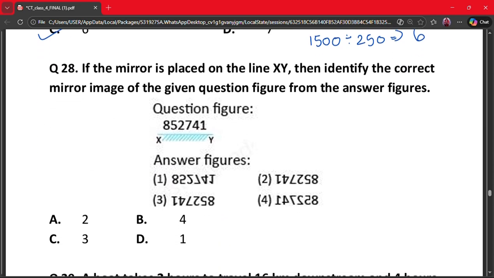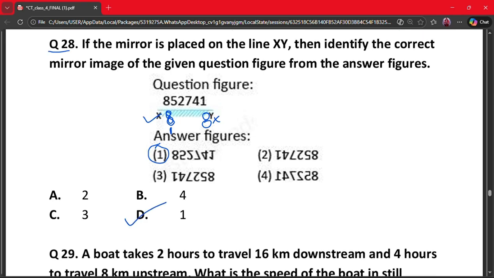Our next question is question number 28. If the mirror is placed on the line XY, then identify the correct mirror image of the given question figure from the answer figures. So this is our question figure. So 8 will remain same. 8 will come here. 8 will not come here. No, 8 will come here. So this is the easiest question. As we can see, 8 is on the left side in only one option. So our correct answer is option number 1. Option A says 2, B says 4, C says 3 and D says 1. So our correct is option D.